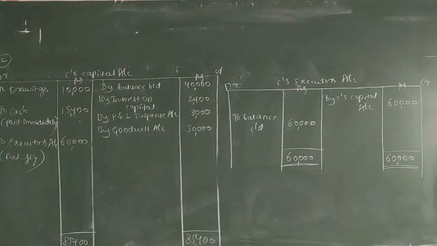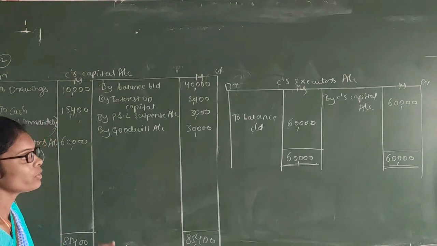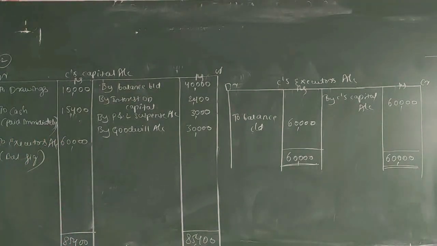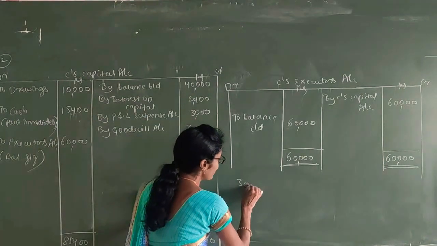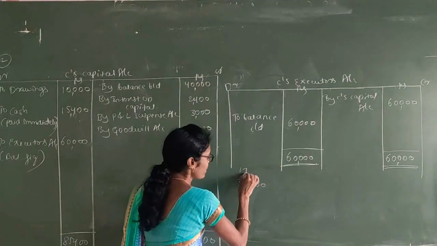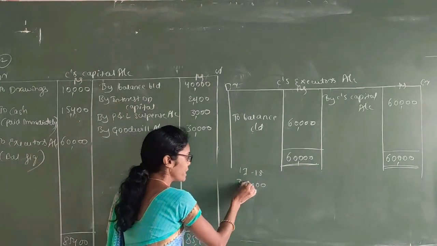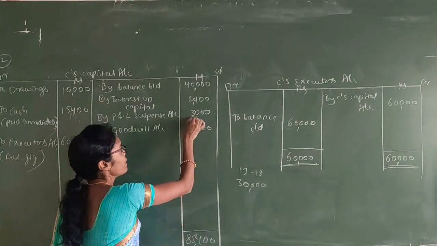And another extra work is the P&L suspense account, 3,000. They had not given the profit directly, so we take it on the basis of last year's profit. Where is last year's profit given? In the third adjustment, for the calculation or valuation of goodwill. Under that they gave the last 4 years' profit, and in that the 2017-18 profit is also given, 30,000. So by taking this base you calculate this account.